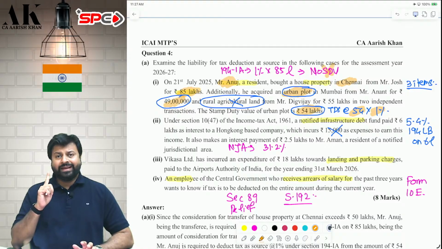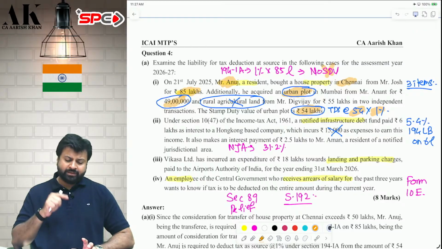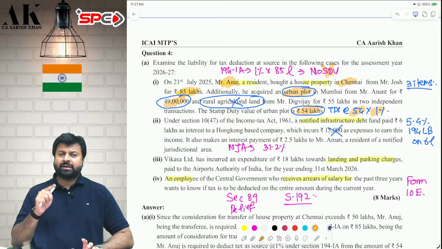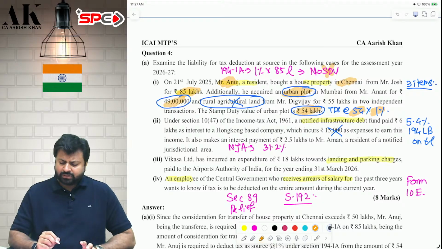So if both the consideration and the stamp duty value are less than 50 lakhs, then no TDS. If one of them is more than 50 lakhs or equal to 50 lakhs, then TDS is applicable. Here, the consideration is 49 lakhs, but the stamp duty value is 54 lakhs. Therefore, deduct TDS at the rate of 1% on 54 lakhs.